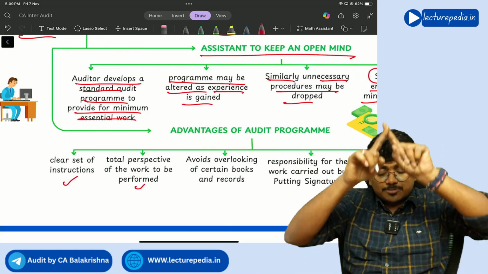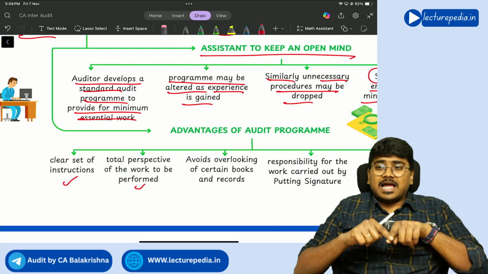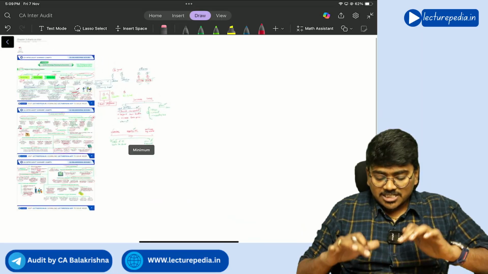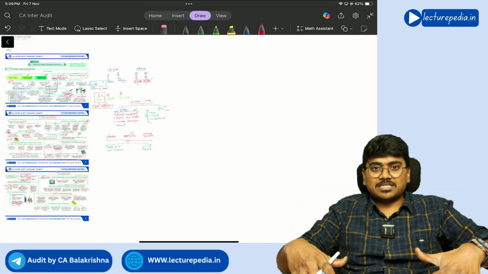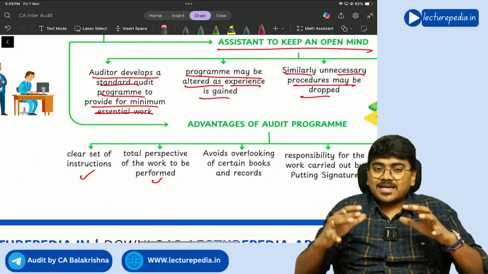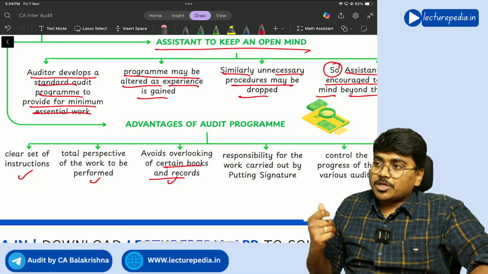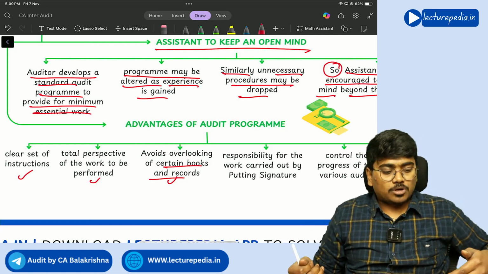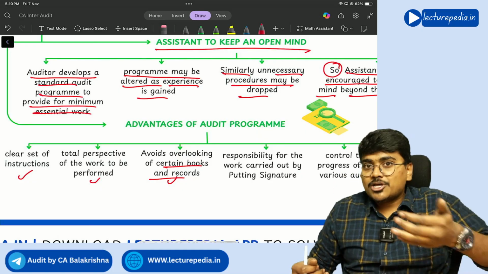Next, total perspective of work to be performed. You will get an idea of the total work that has to be done, how much is done, and how much is still pending. Just like if you see this particular chart, in these 3 pages you will get a total perspective of the entire chapter number 3, correct or not? Like this, the audit program also will give you a total perspective of the entire audit that has to be done. Next, it avoids overlooking of certain books and records. You will not verify certain books and records negligently if you have a detailed program, since you will be going as per that program. If the verification of those records is covered in the program, you will verify them, right?